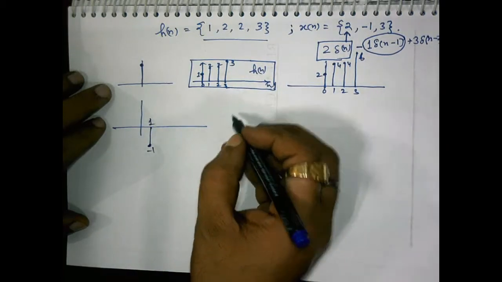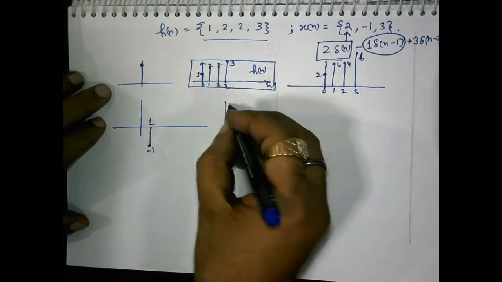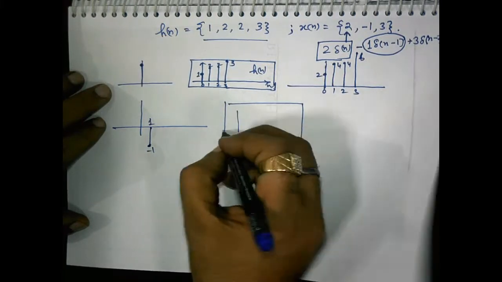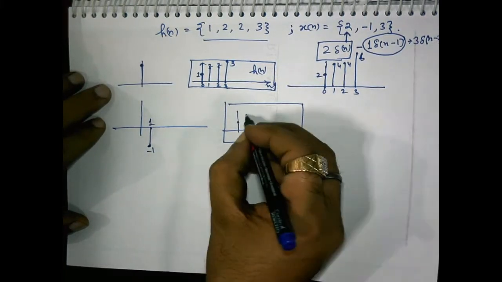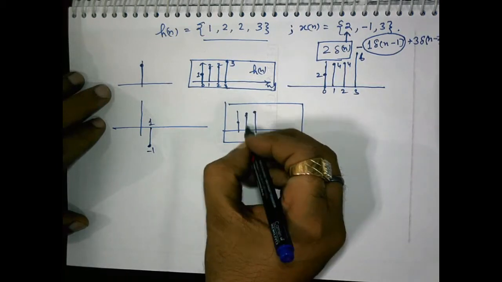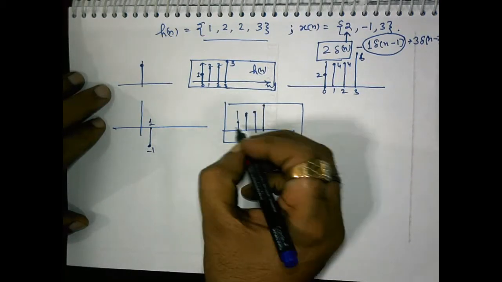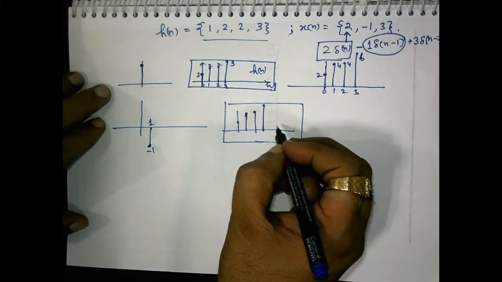This is the input, and what we have, this impulse response, it is 1 2 2 2 2 and 3. So each and everything is shifted by 1 unit and multiplied by -1.